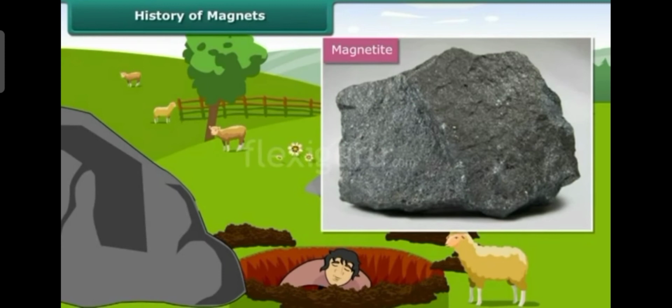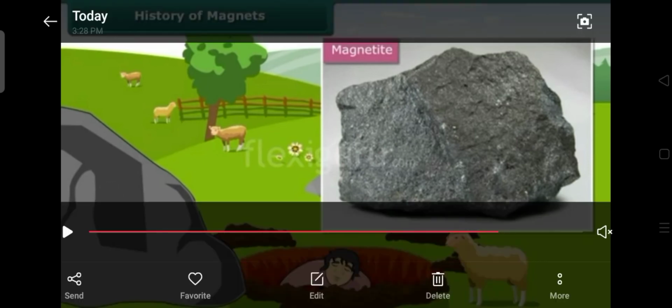Who identified this magnetite under the soil? That was Magnus, a shepherd. After finding out it was a magnet, we named it magnetite. So that is the history of the magnet.